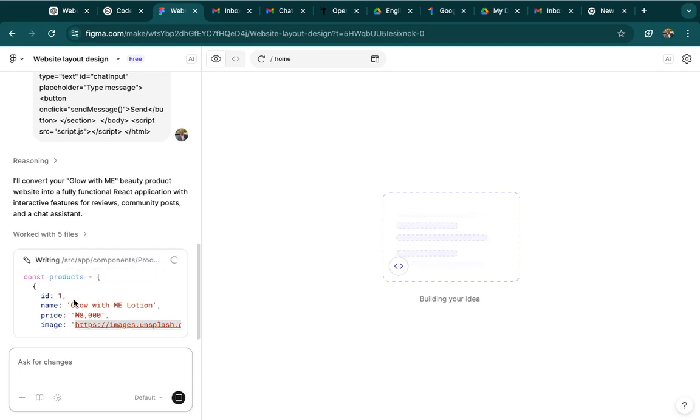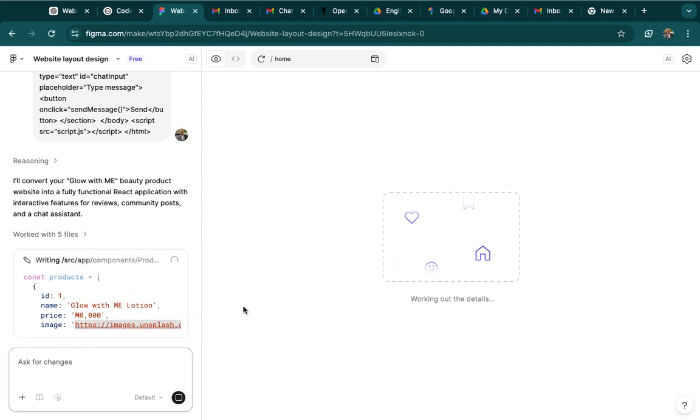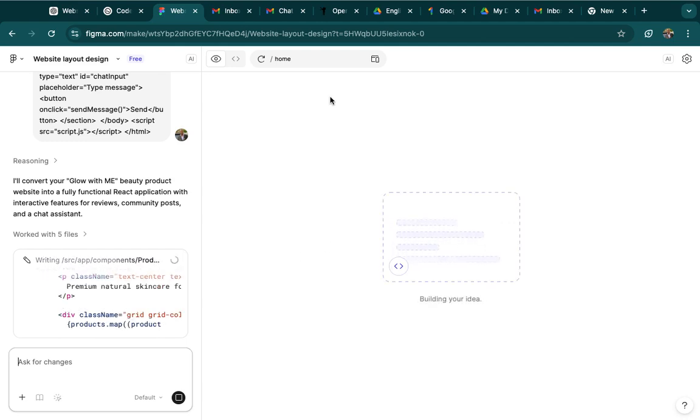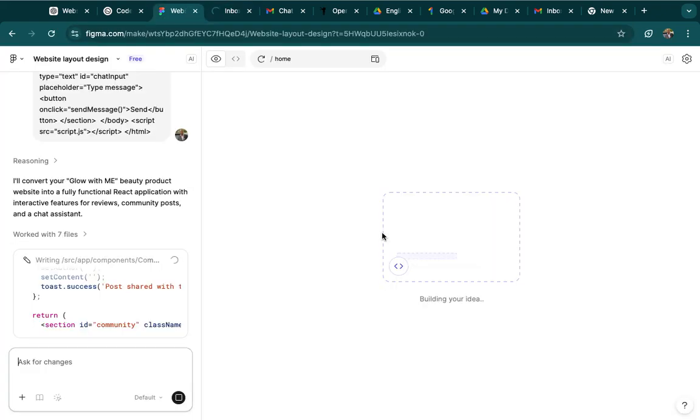So there are different ways you can use this to make money. How can you use this to make money? You can just go to Google, go to Google Maps, then search for companies in your area that don't have a website. When you go to google.com and check for location, you see companies. You can create a website for yourself as a sample. You can even create for people.